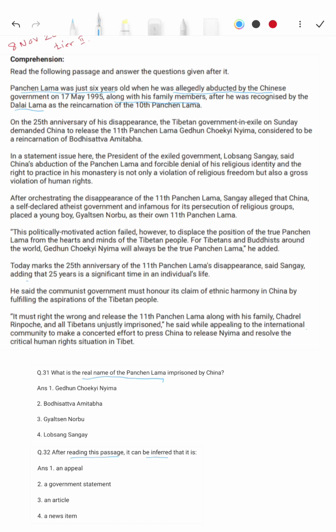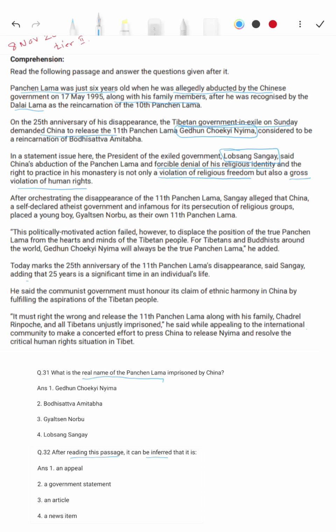Then the Tibetan government in exile on Sunday demanded China to release the 11th Panchen Lama, that is Gedhun Choekyi Nyima, considered to be the incarnation. Then in the statement, Lobsang Sangay said China's abduction of Panchen Lama is a forcible denial of religious identity and violation of religious freedom and also gross violations of human rights.